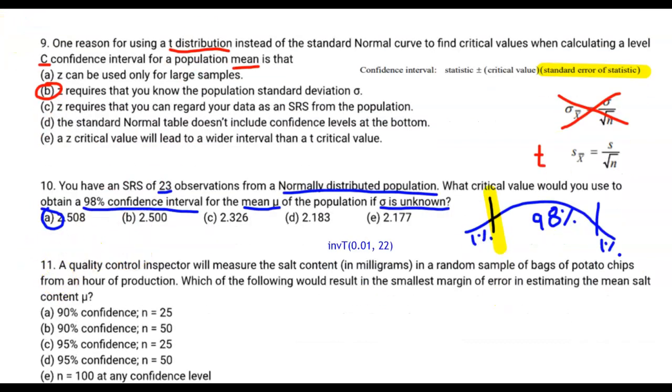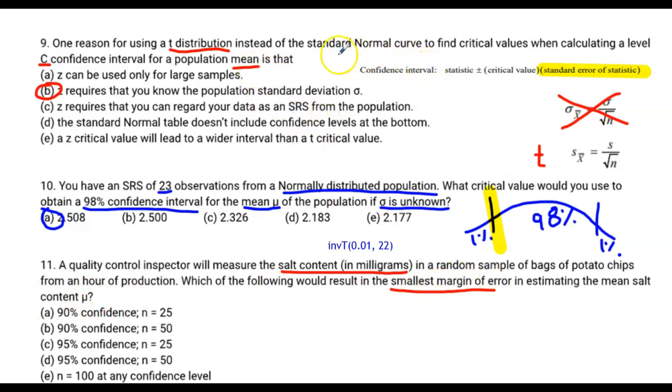All right, question 11. We're looking at a quality control inspector measuring the salt content in milligrams of a random sample of bags of potato chips from an hour of production. Spoiler alert, it's going to be too much. There's too much salt in chips. Which of the following would result in the smallest margin of error in estimating the mean salt content, mu? We're looking for a small margin of error.